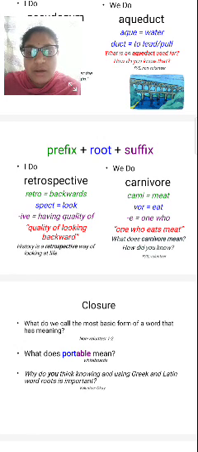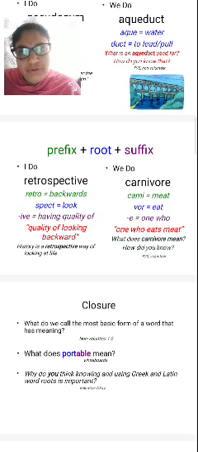Retro comes under the prefixes, spect comes under the root, and ive comes under the suffixes. So in one word, we have taken the prefix, the root, and the suffix.